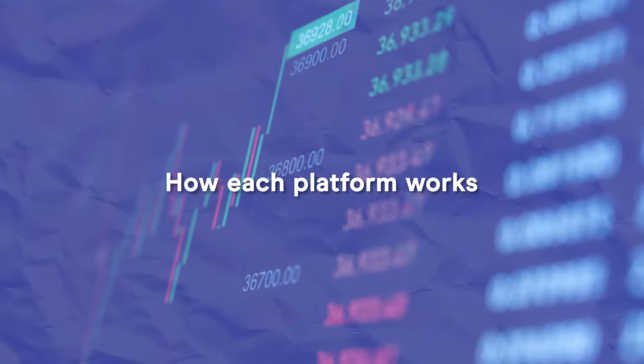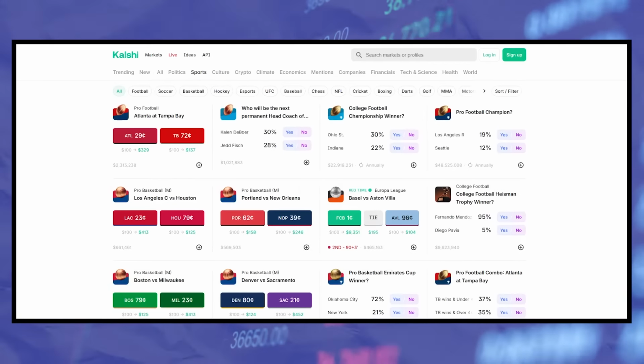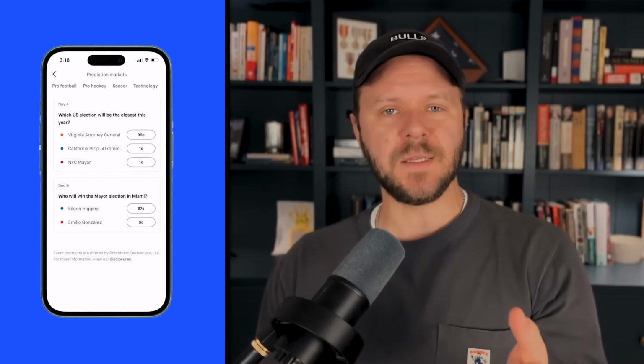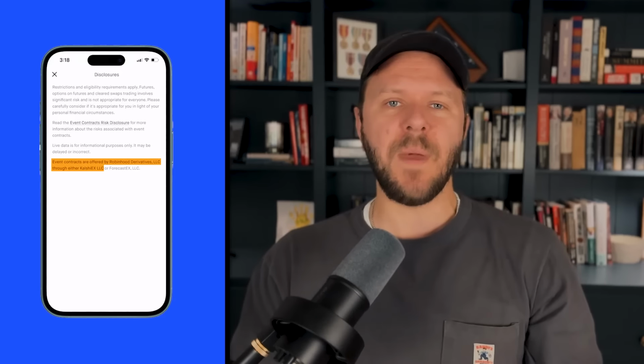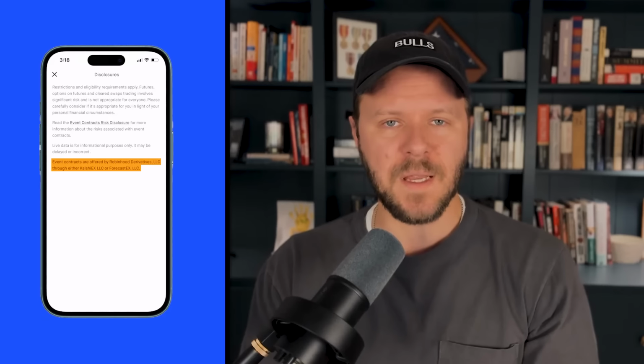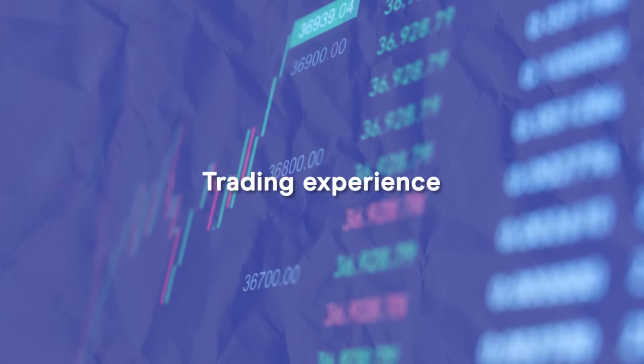Now, Kalshi is the first federally regulated event market exchange, founded in 2018. It's a dedicated exchange built exclusively for event contracts. Robinhood, on the other hand, is a brokerage that integrates event contracts into its app through a partnership with Kalshi. So you're trading many of the same regulated event contracts just through a different interface. So should you just use Kalshi? Not necessarily. Let's compare them directly.